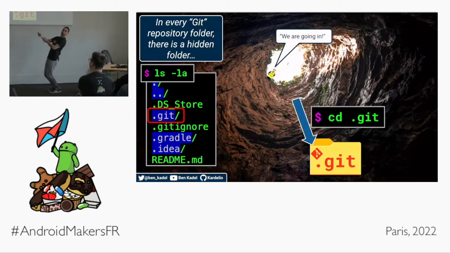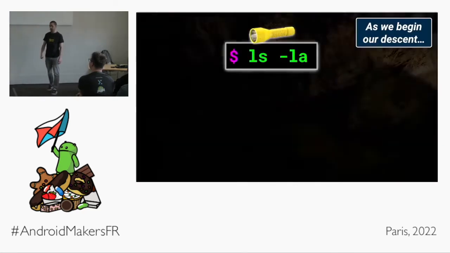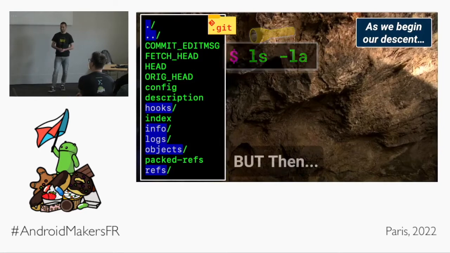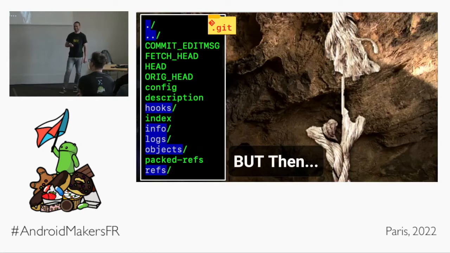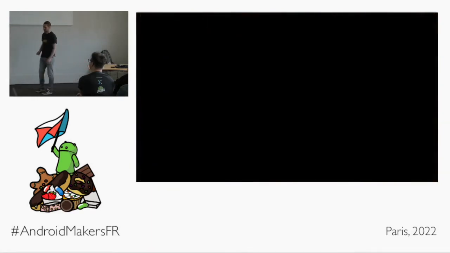Oh, this is me rappelling downwards. I hope that makes sense. As we begin our descent, we turn on our torches to illuminate the rocks around us, and we can see below us some files and folders slowly start to appear out of the shadows beneath us. And everything is fine until our rope, the thing that holds our very lives in its hands, begins to wane and fray, and eventually snap, sending us plummeting into the darkness below.